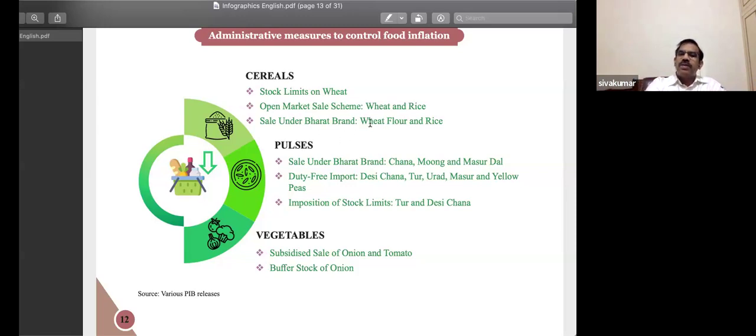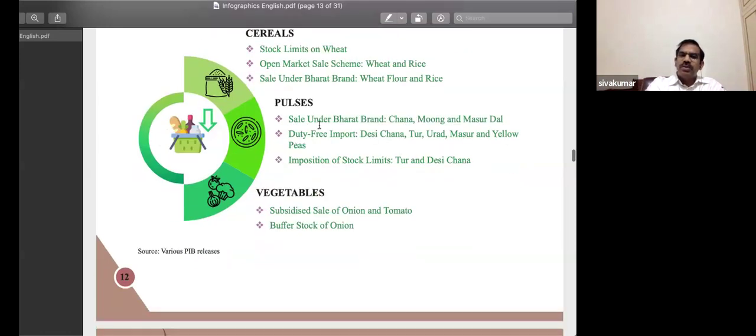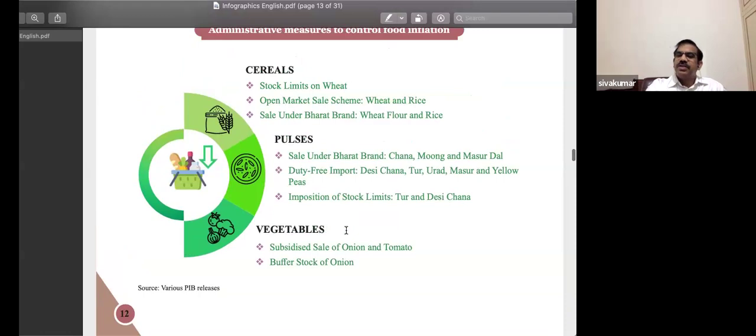Sale under the Bharat brand: wheat flour, rice, the government started selling it. When it comes to pulses, sale under the Bharat brand: chana, moong, and masoor dal. Duty-free import, so we liberalized imports, and imposition of stock limits. Vegetables too. So if you notice, whether it's pulses, cereals or vegetables, the strategy remains the same. Bring your buffer stock to the market, increase supply, impose bans, liberalize imports, impose restrictions and stock limits. That's the same.